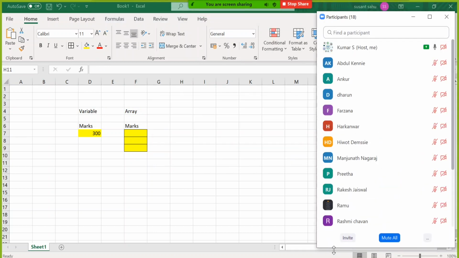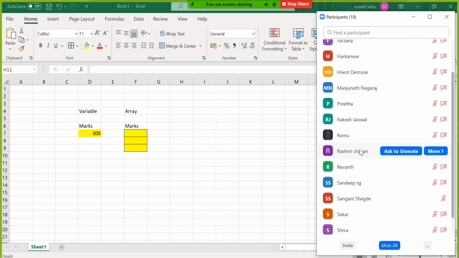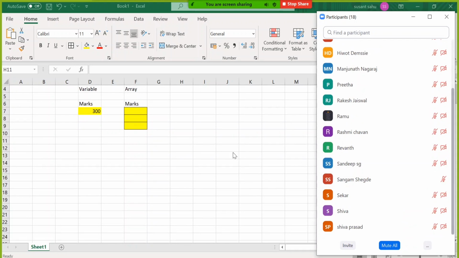So when you declare a variable, what exactly happens? It goes to random access memory and it declares one single location. If it is a value type, a data type, then it understands that 2 byte or 4 byte or 8 byte, whatever it has to be declared, it will allocate that much memory.